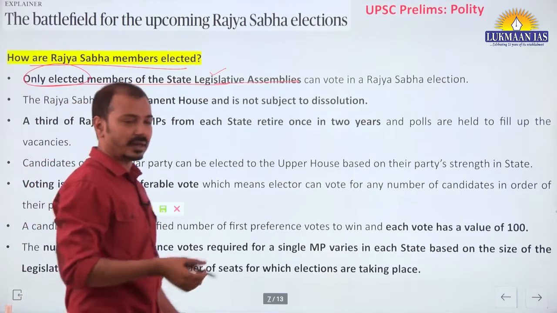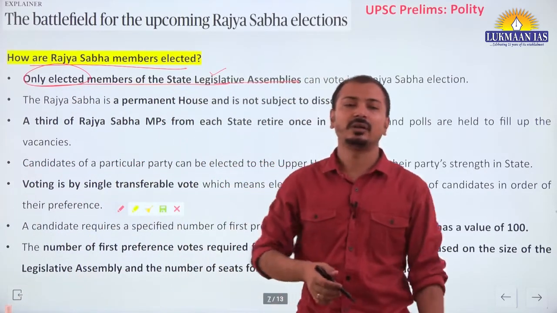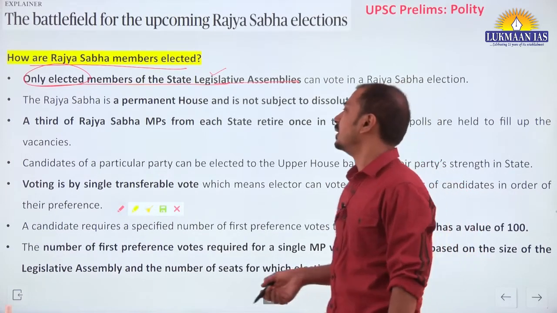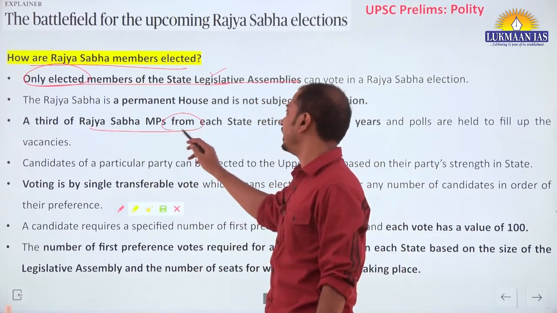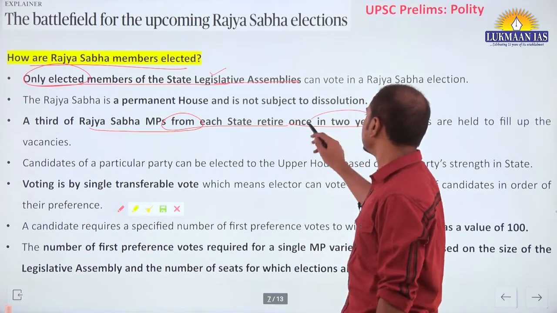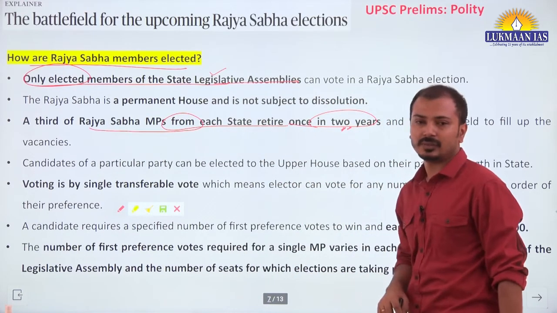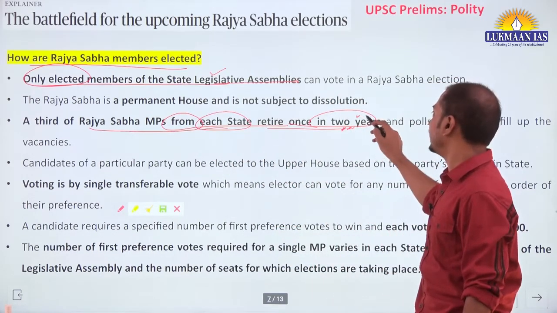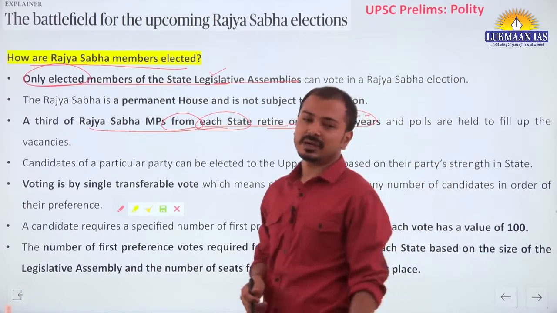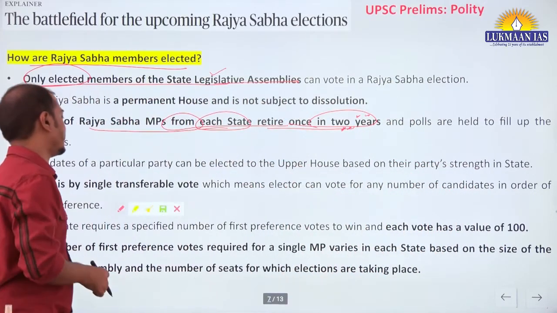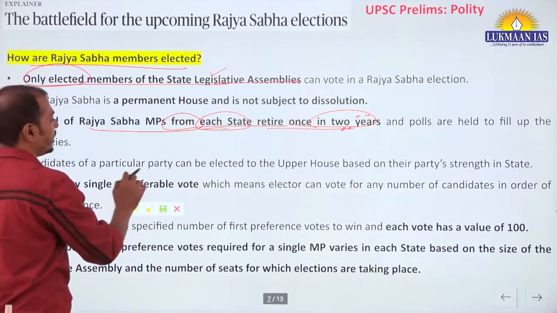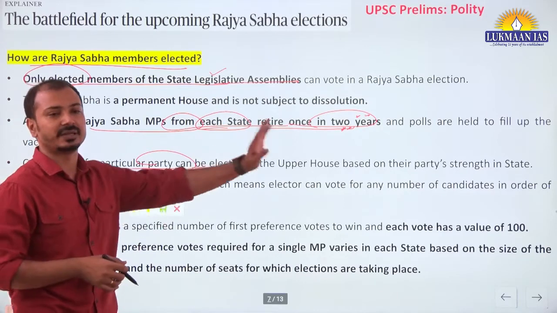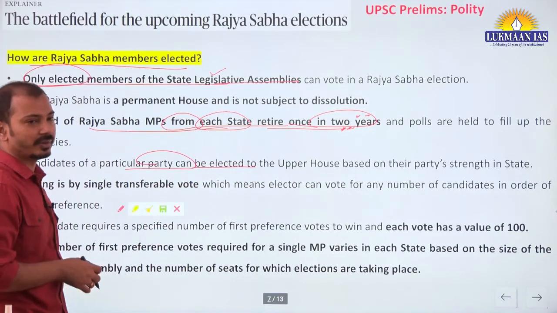Now we all know that Rajya Sabha is the permanent house. It is never dissolved completely, right? It is a permanent house. One third of Rajya Sabha MPs from each state retire once in 2 years, and polls are conducted, elections are conducted for these states. Now candidates of a particular party can be elected to the upper house based on their party's strength in the state assembly. We all know about this.